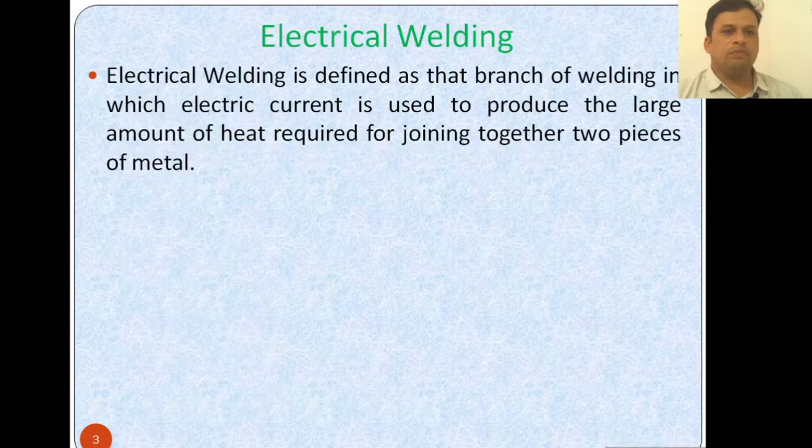So what is electric welding? Electric welding is defined as that branch of welding in which electric current is used to produce the large amount of heat required for joining together two pieces of metal. Whenever we want to join two pieces of metal, we require a large amount of heat. How is this heat produced? By passing an electric current. When heavy electric current is passed through some material, the large amount of heat produced for joining together the two pieces of metal is called electric welding. We see a number of applications of electric welding in our daily life, so we have an idea about how welding is done.